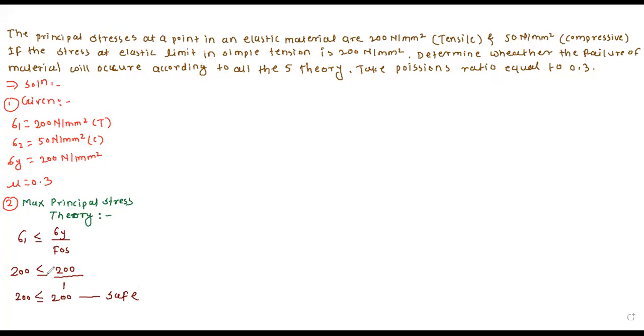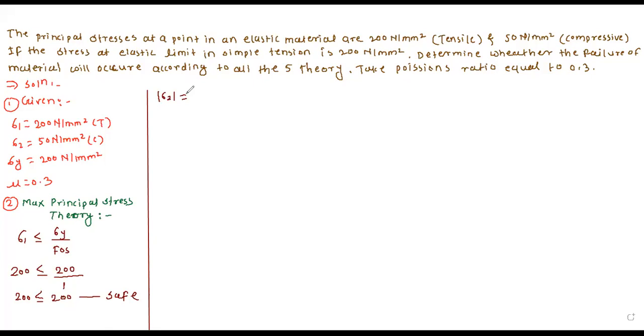After that, next in this theory again we have to check for minimum stress. So for this the equation is, anyone remember?